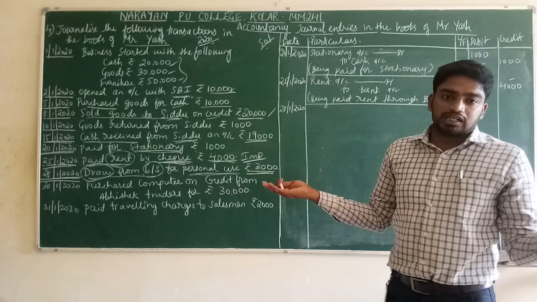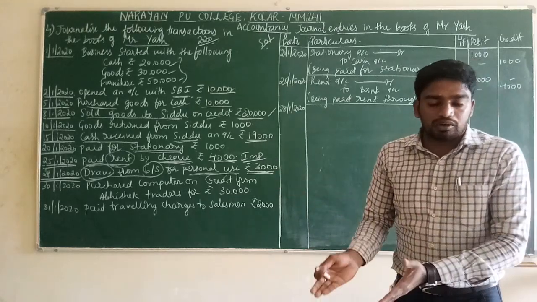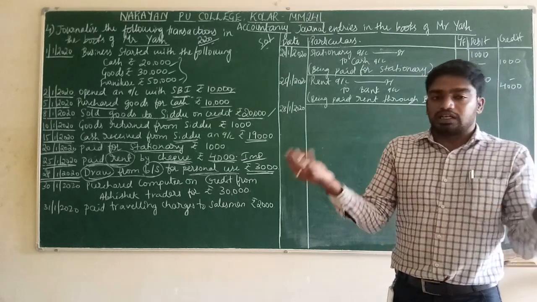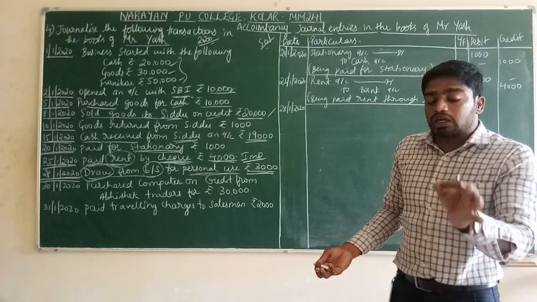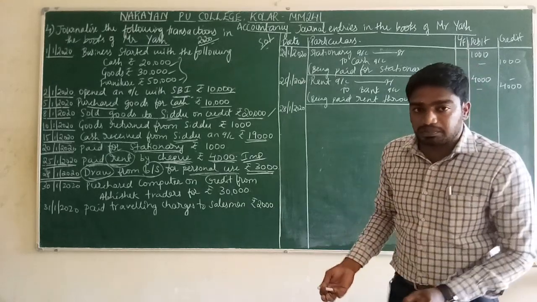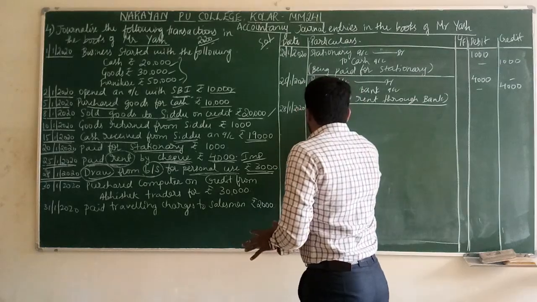Debit all expenses. If any amount has been taken from the business, meaning any amount is coming out from the business, that comes under expenses only. Debit all expenses and losses. For what purpose is the expense occurring in the business? For drawing purpose. Write down the rule. Drawings account debit.